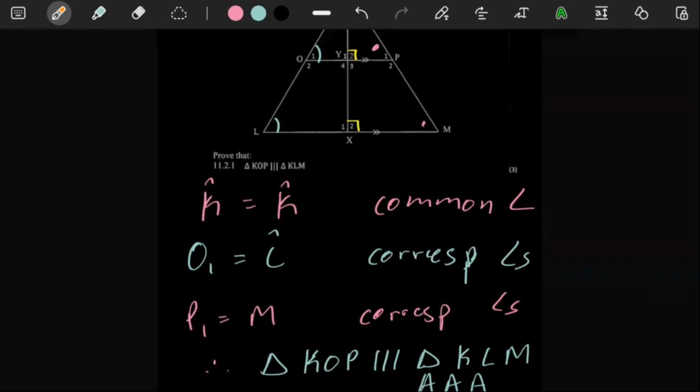However, this is only a 2-mark question, so it almost feels like a bit of an overkill, but you don't shoot yourself in the foot by not making use of the previous question.